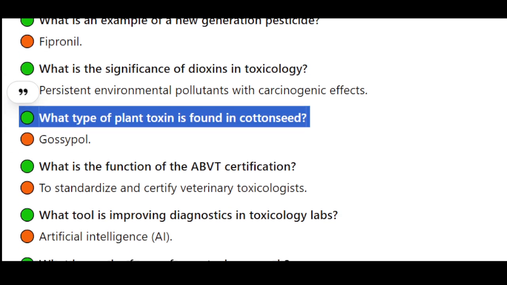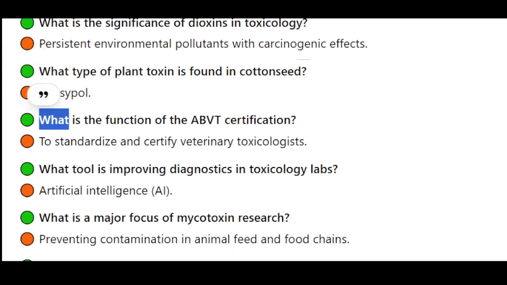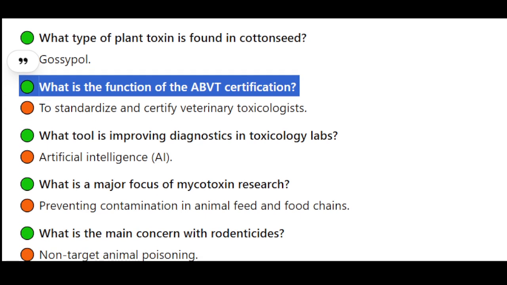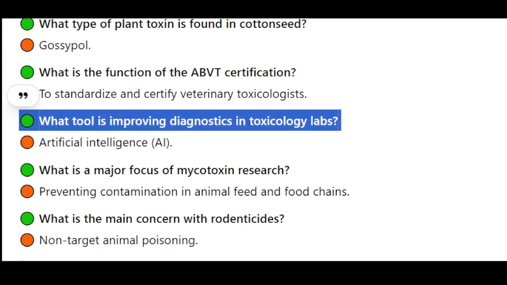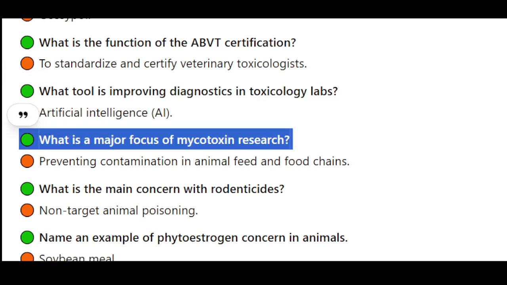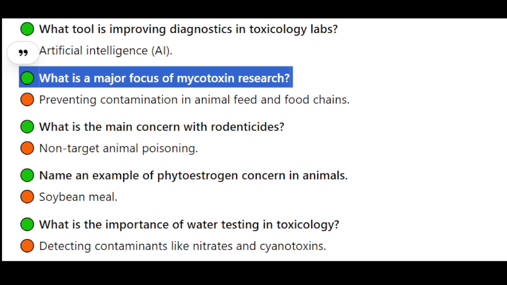What type of plant toxin is found in cottonseed? Gossypol. What is the function of the ABVT certification? To standardize and certify veterinary toxicologists. What tool is improving diagnostics in toxicology labs? Artificial intelligence, AI. What is a major focus of mycotoxin research? Preventing contamination in animal feed and food chains.